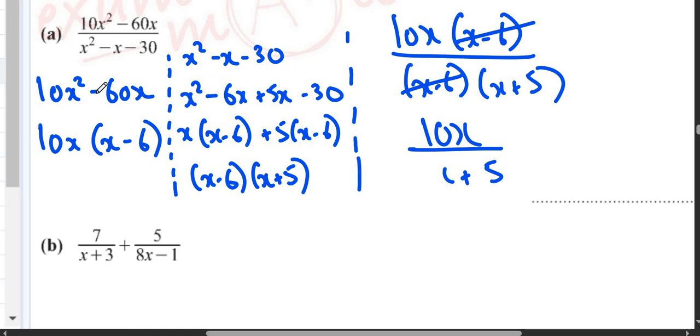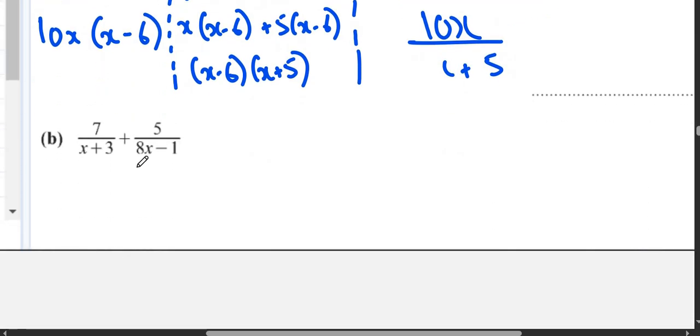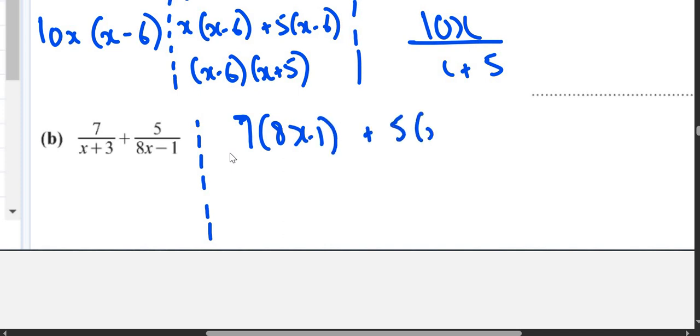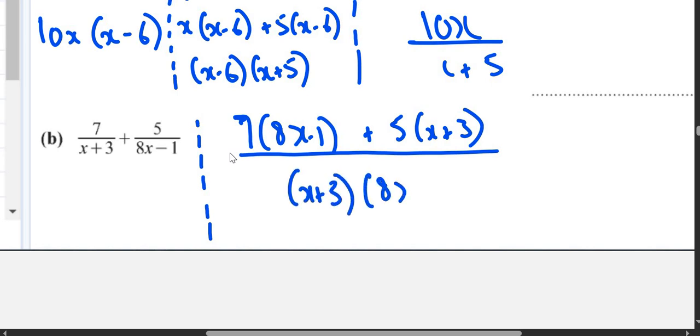Now next question. 7 upon x plus 3 plus 5 upon 8x minus 1. So again cross multiply: 7 multiplied by 8x minus 1 plus 5 multiplied by x plus 3, and write the denominator as x plus 3 and 8x minus 1. Leave it as it is.